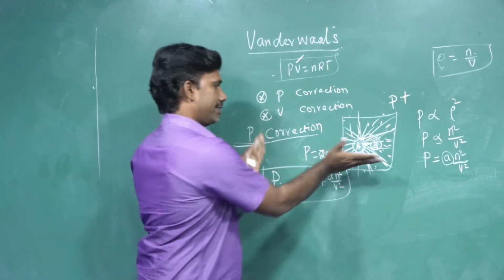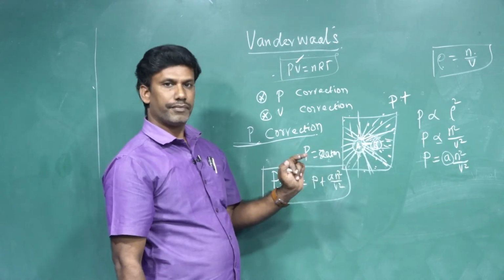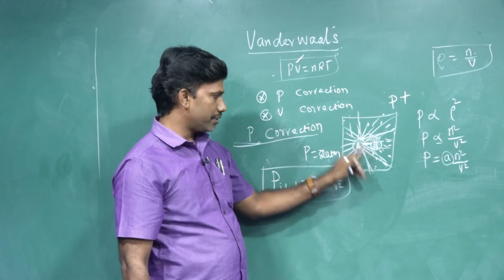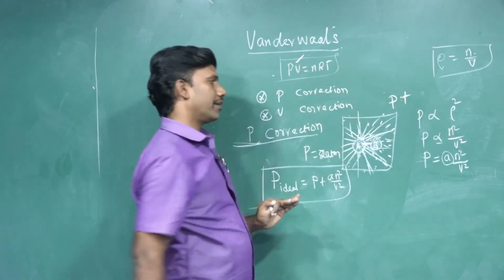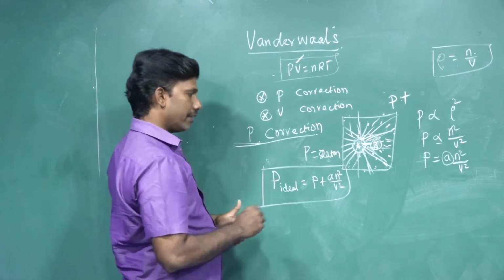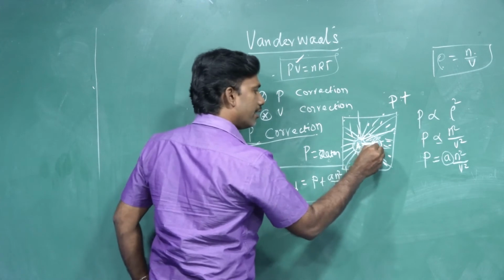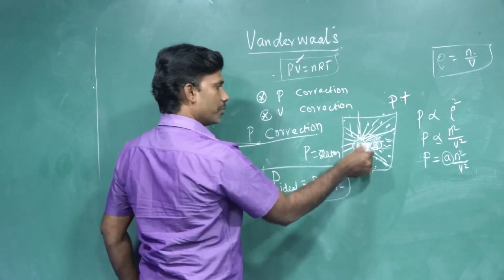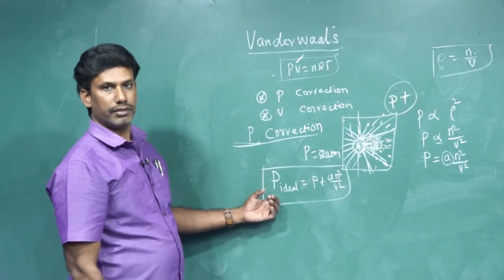What happened? Just consider two particles, A and B. They are exerting a force of attraction towards the container. So this is the pressure of the container that we are assuming. But actually, there may be a force of interaction between A and B. Because of this interaction, the pressure may be reduced. The reduced pressure should be added to the overall pressure. That we have done. You get that?